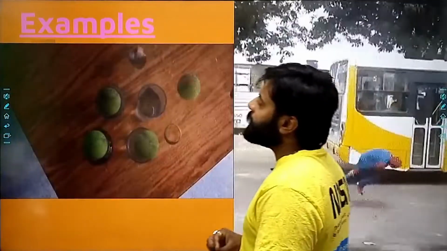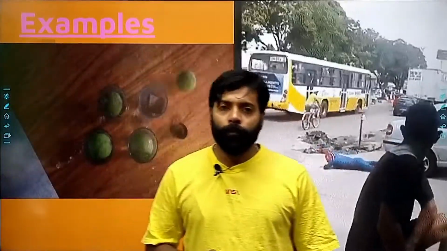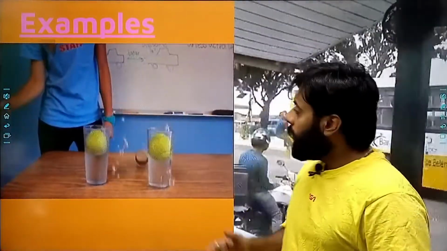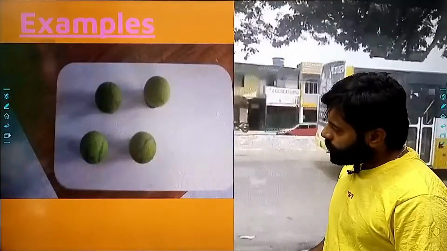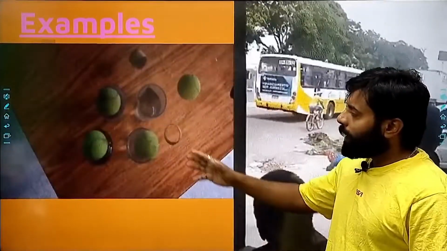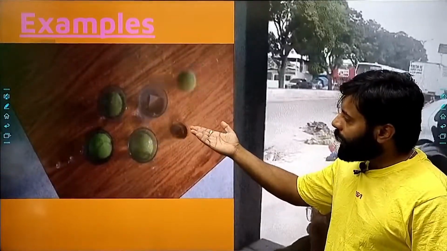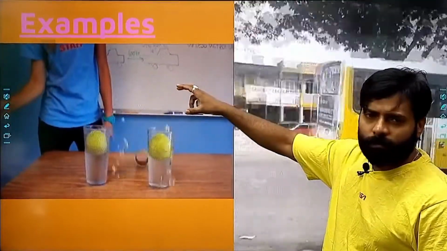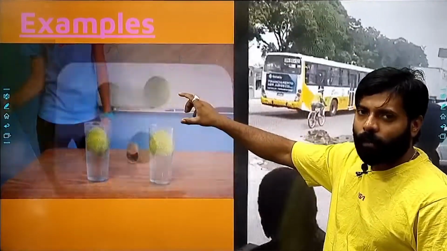Now, there are so many applications and examples which you can explain using the first law of motion, right? Here we have an example. You can see a glass, and we have placed an obstacle there, and put some balls or any coin on it.